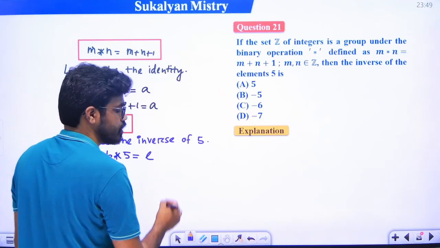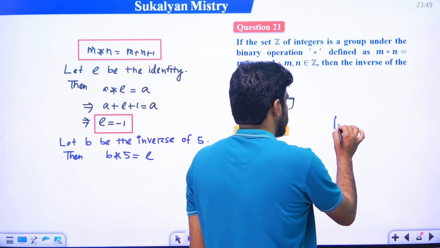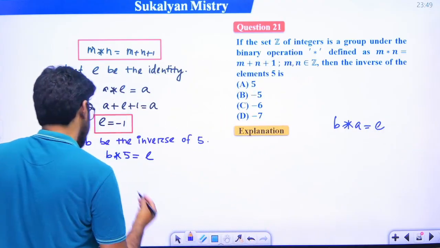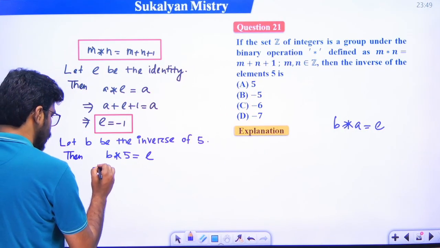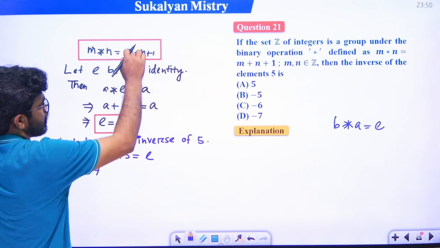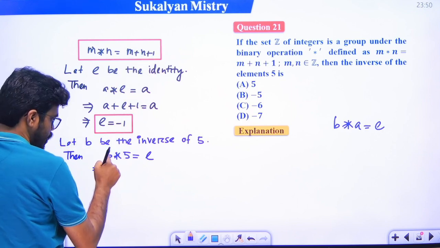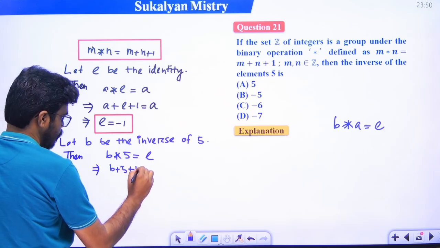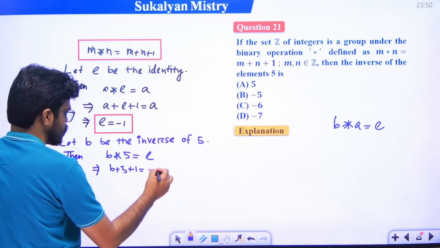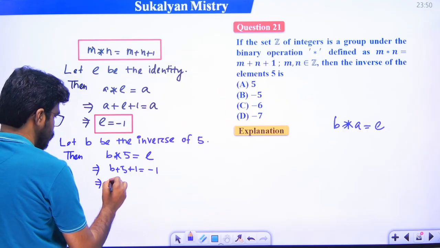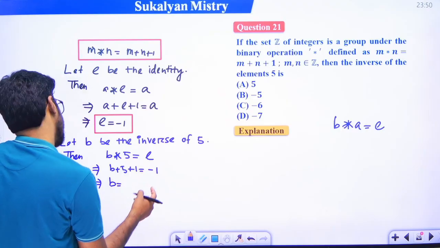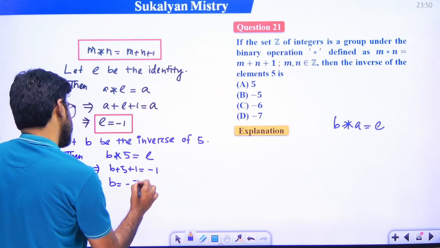An element b is said to be inverse of a if b star a is equal to e. So b star 5 is equal to e. m star n is defined as m plus n plus 1. Consider b as m and 5 as n, so b plus 5 plus 1 is equal to e. e is minus 1, right? So b will be minus 6 minus 1, that is, this will be minus 7.